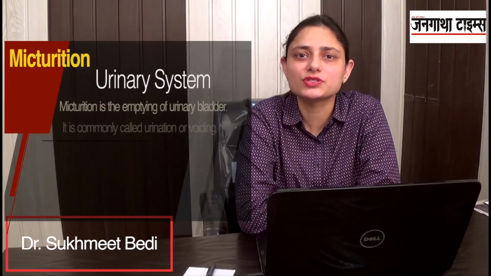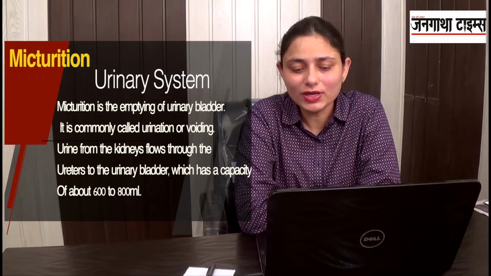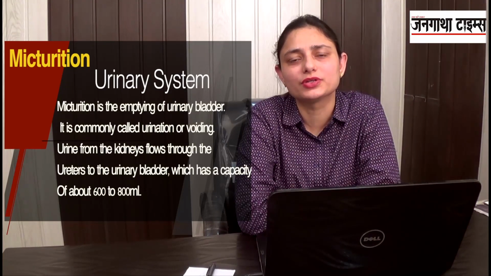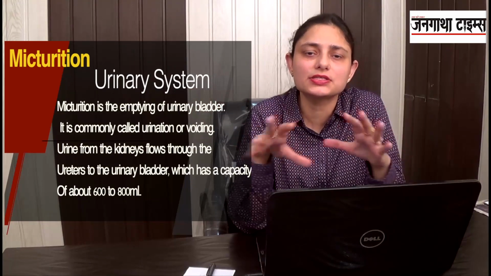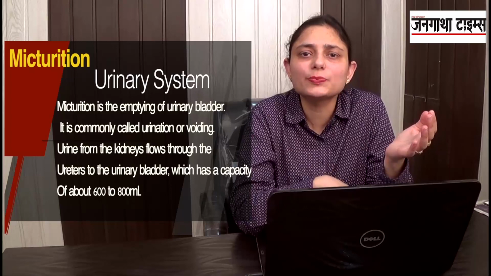We'll be talking about micturition. That is the process of urination or voiding of urine. Now what happens? The urinary bladder is a temporary storage of the urine. Once the urine has formed in the kidneys, it passes through the ureters and enters the urinary bladder. The urinary bladder will then expel that urine out through the urethra.